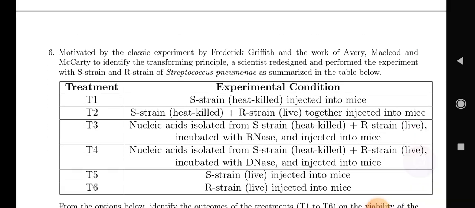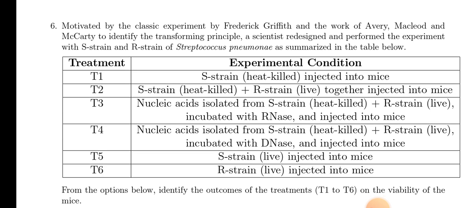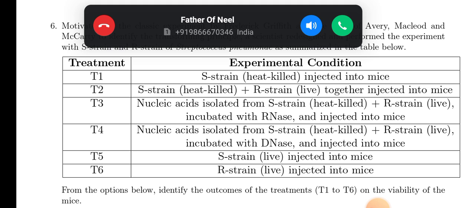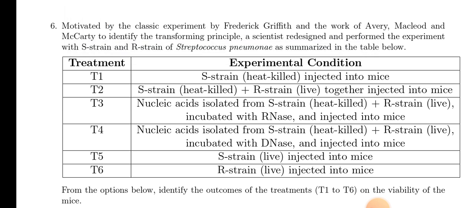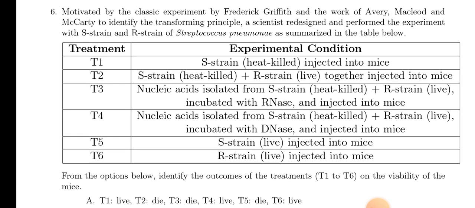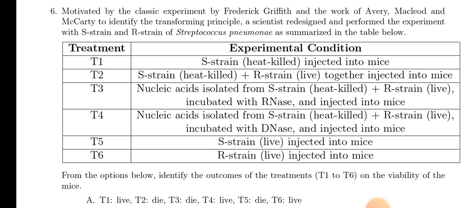Now question number 6. Motivated by the classic experiment explained by Frederick Griffith and the work of Avery, MacLeod, and McCarty to identify the transforming principle, a scientist redesigned and performed the experiment with S strain and R strain of Streptococcus pneumoniae, as summarized in the table below. Treatment T1, where S strain was heat killed and injected into the mice.